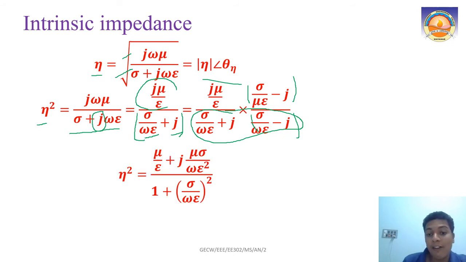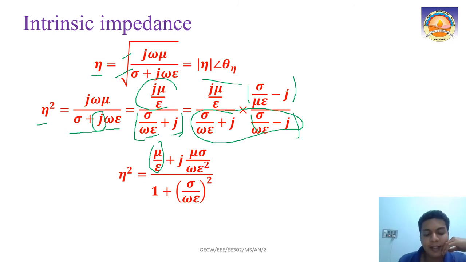So if we do the calculation, you will get this equation: eta square equals mu by epsilon plus j into mu sigma by omega epsilon square, divided by 1 plus sigma by omega epsilon all square. This is all mathematics. You take some time, sit with a paper, and you can do this. So basically eta square, your intrinsic impedance square, will come like this.